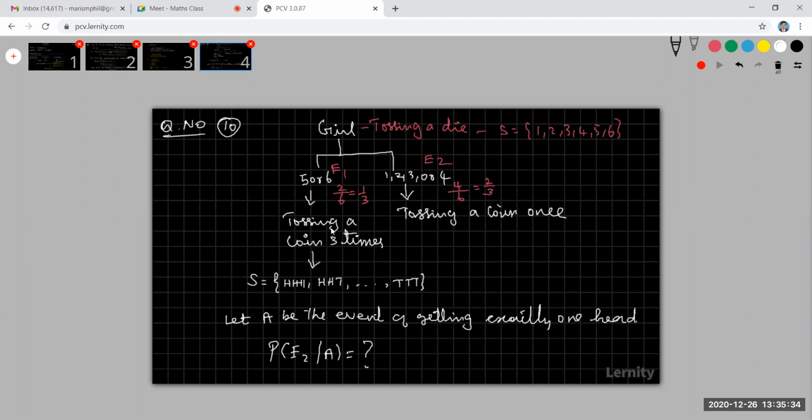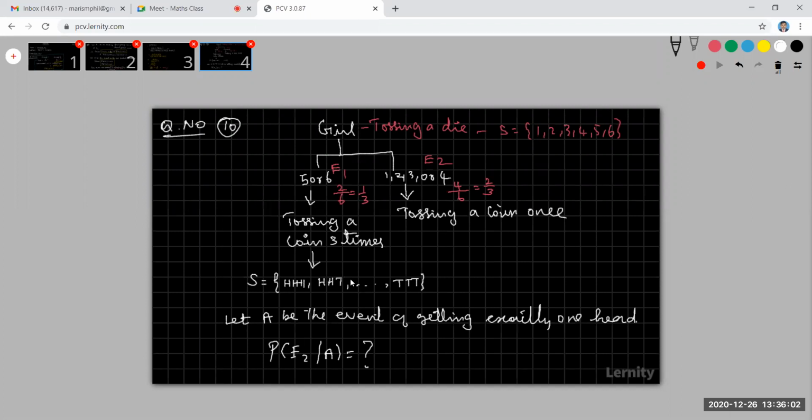Here a girl is throwing a die. What are the possible outcomes? 6 outcomes. If 5 or 6 comes, she will toss a coin 3 times. If 1, 2, 3 or 4 comes, she will toss a coin only once.